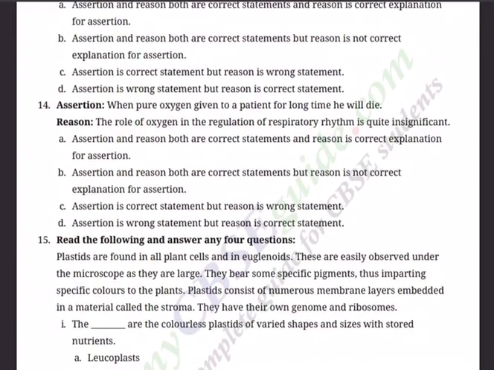Question number 14. Assertion: when pure oxygen is given to a patient for a long time, he will die. See, oxygen. Reason: the role of oxygen in the regulation of respiratory rhythm is quite insignificant. A. Assertion and reason both are correct, and R is correct explanation for A. B.